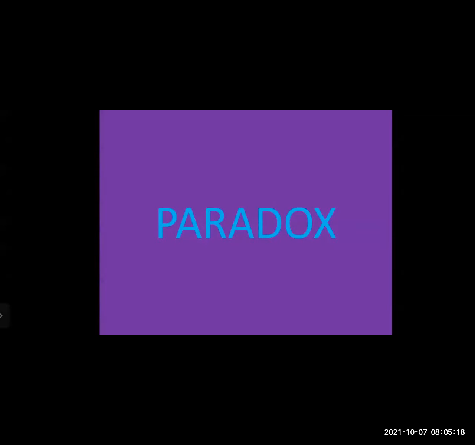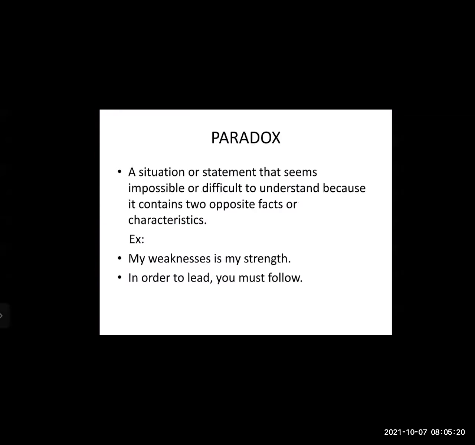Next is paradox. A paradox is a situation or statement that seems impossible or difficult to understand because it contains two opposite facts or characteristics. It seems, means it looks impossible or difficult to understand because it has two opposite facts or characteristics. We have to understand the concept.